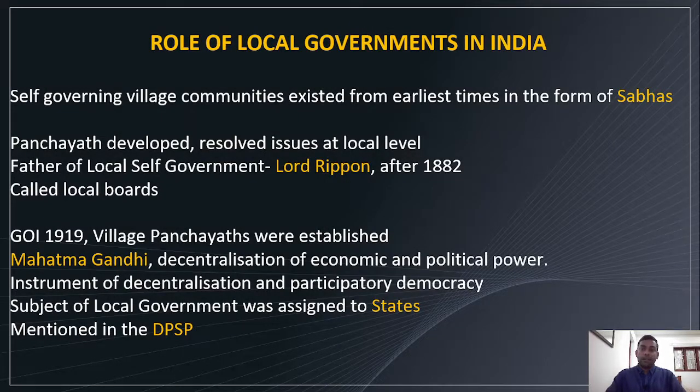We have a government at the center. We have a government in every state, and even after that we have local governments. Self-governing village communities existed from early times in the form of sabhas. Even before the British came, there was a system in India called sabhas. All the issues related to the people of a particular region would be discussed in the sabhas, and solutions and implementations, or the initiative, would be taken in the sabhas.